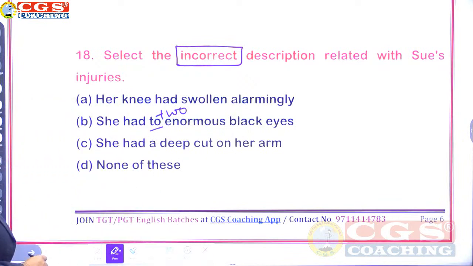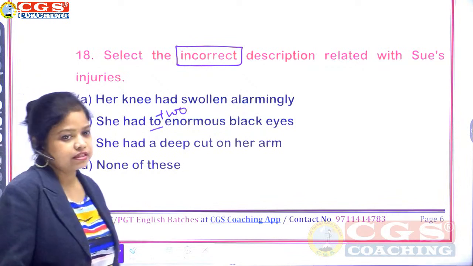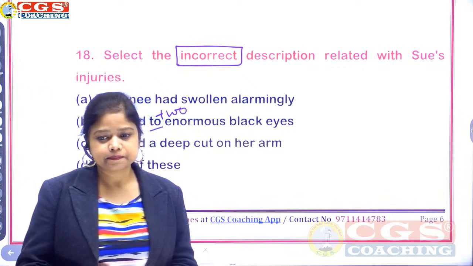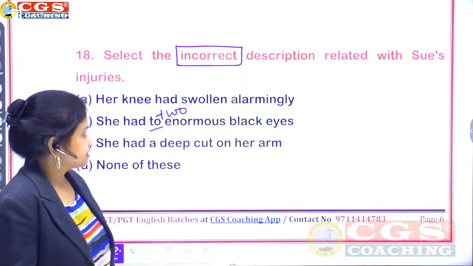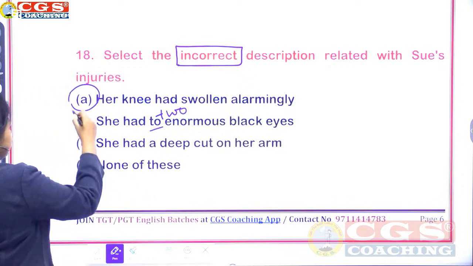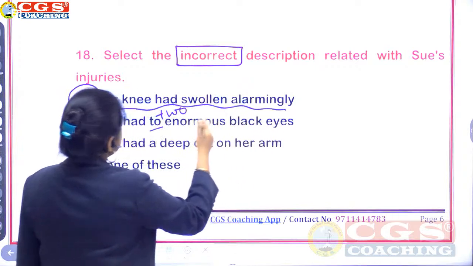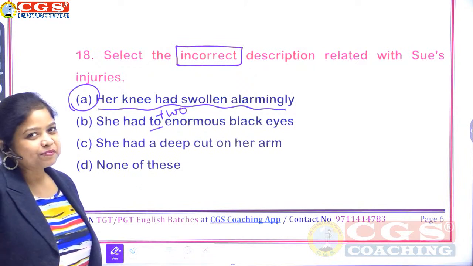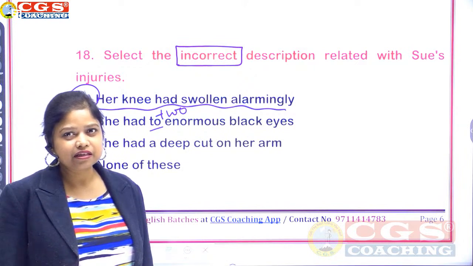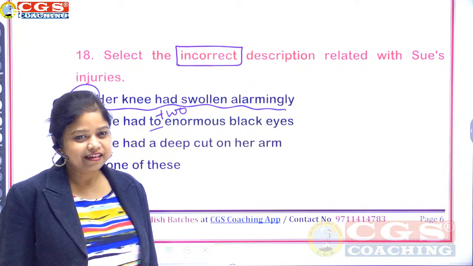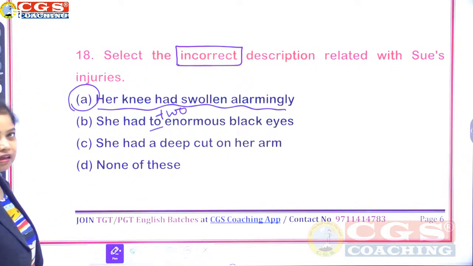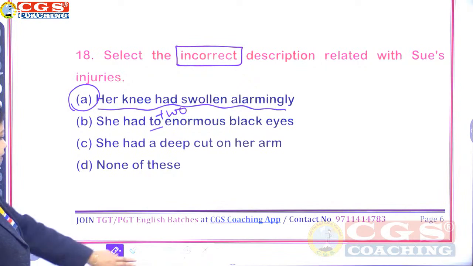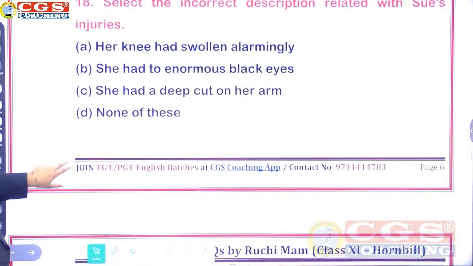Her knee had swollen alarmingly. She had two enormous black eyes. She had a deep cut on her arm, or none of these. For 18, incorrect is A. Incorrect is A. Now find out what is wrong here. Think and observe and please comment, what went wrong in this, what is wrong here. In question number 18, the right answer is option A. Let's see how many people remember.